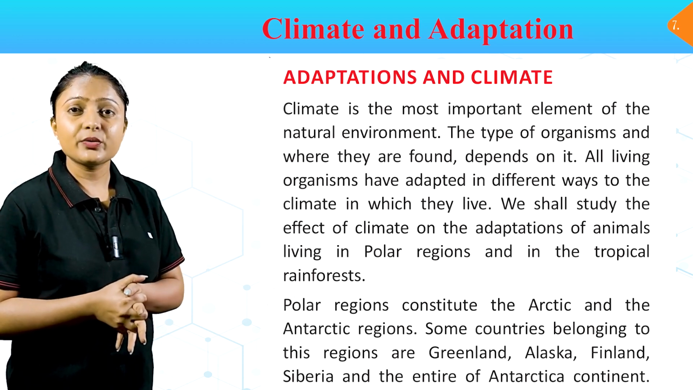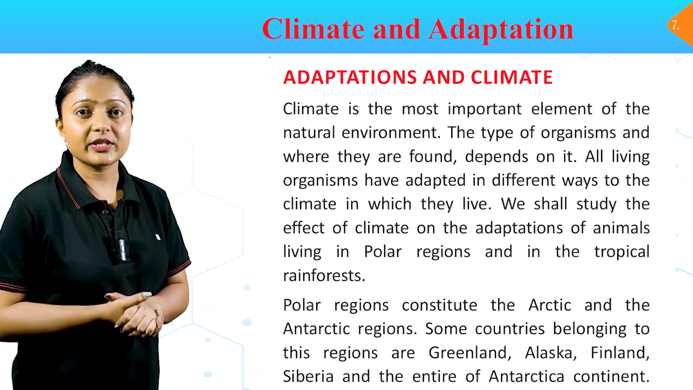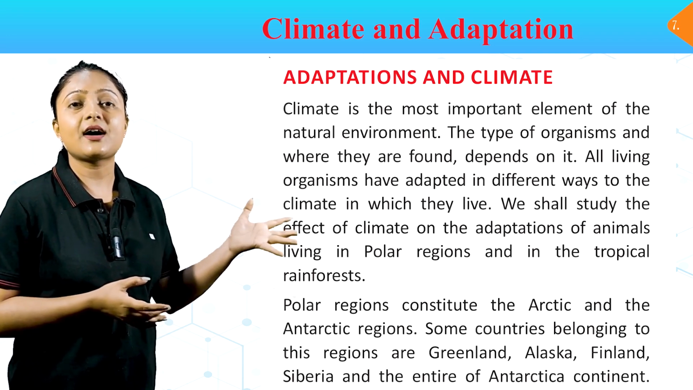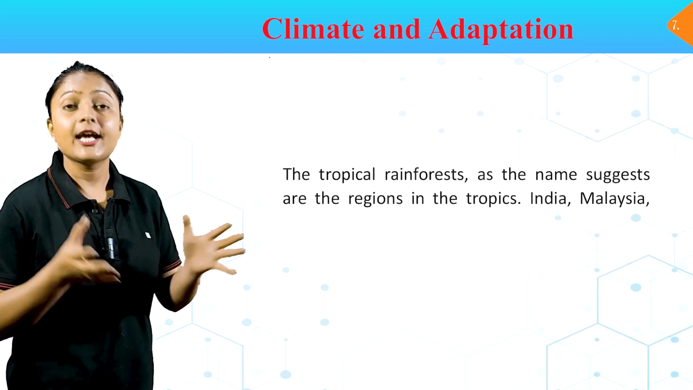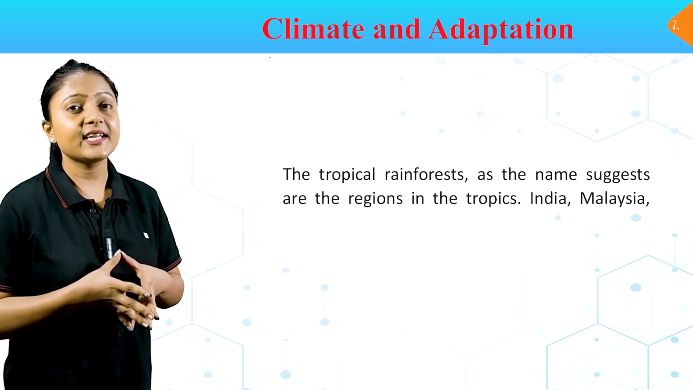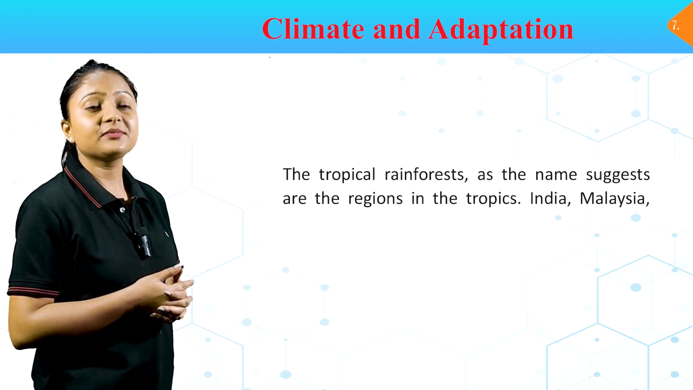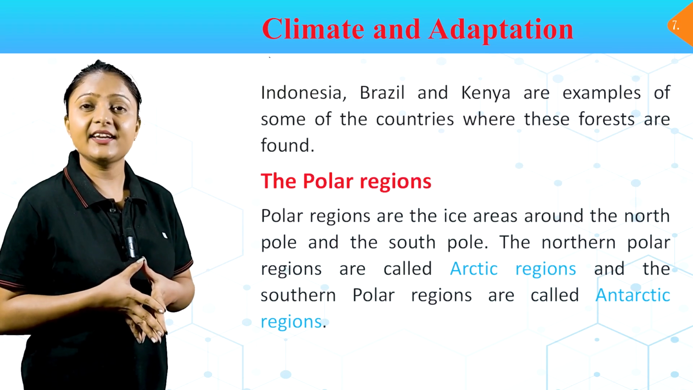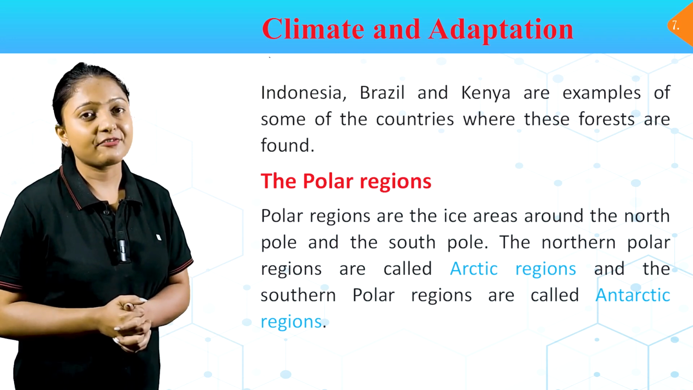Polar regions constitute the Arctic and the Antarctic regions. Some countries belonging to this region are Greenland, Alaska, Finland, Siberia, and the entire Antarctica continent. The tropical rainforest, as the name suggests, are the regions in the tropics. India, Malaysia, Indonesia, Brazil, and Kenya are examples of some of the countries where these forests are found.